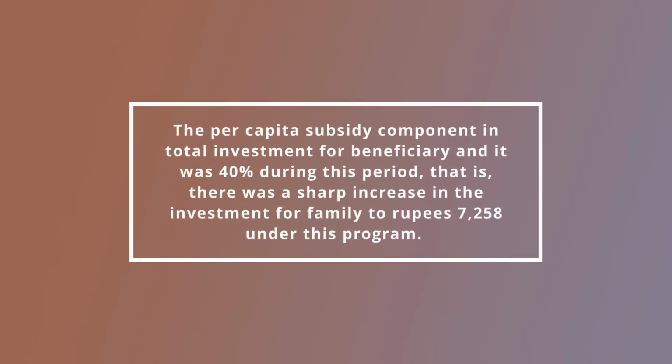If you consider the subsidy component in total investment per beneficiary, it was 40% during this period. That is, there was a sharp increase in the investment per family to rupees 7,258 under this program. But this program was only partially successful in lifting the poor above the poverty line, because there are several problems faced by this program, and because of these problems, the effectiveness is relatively less.